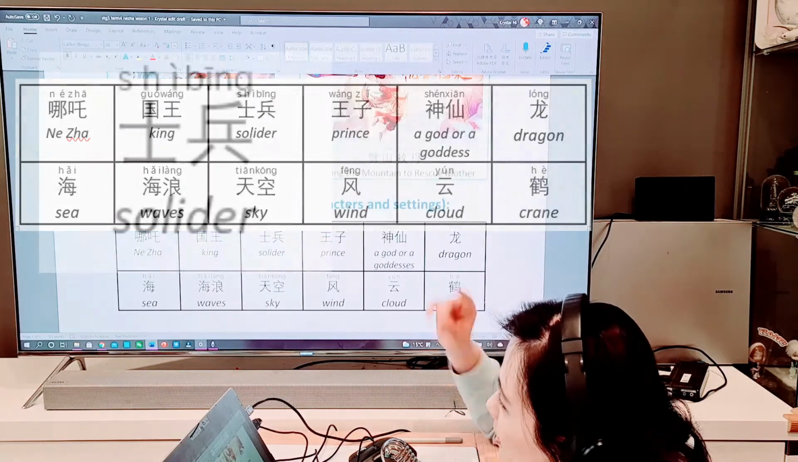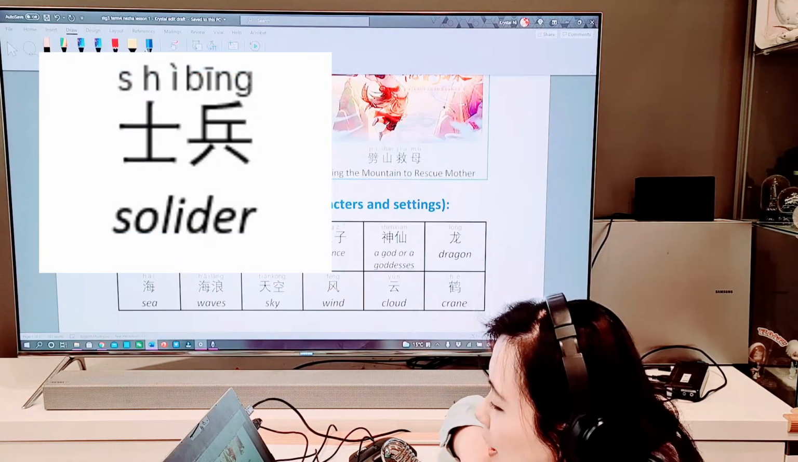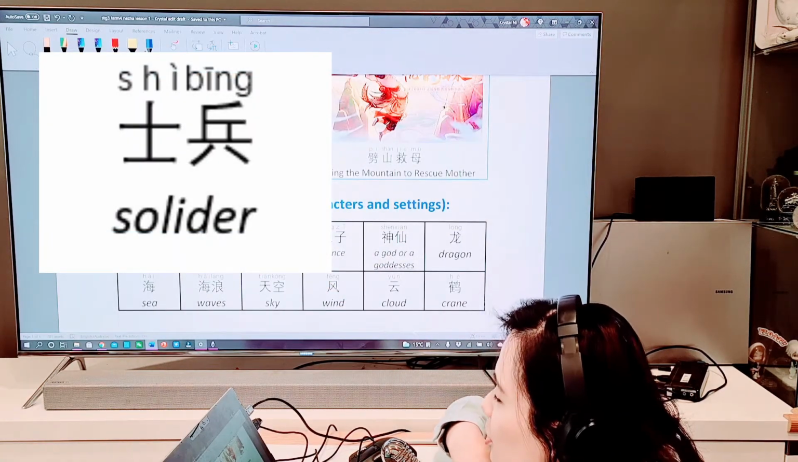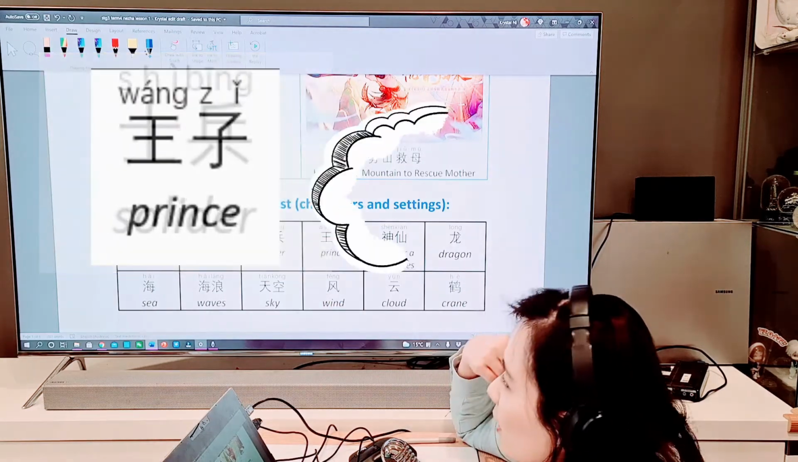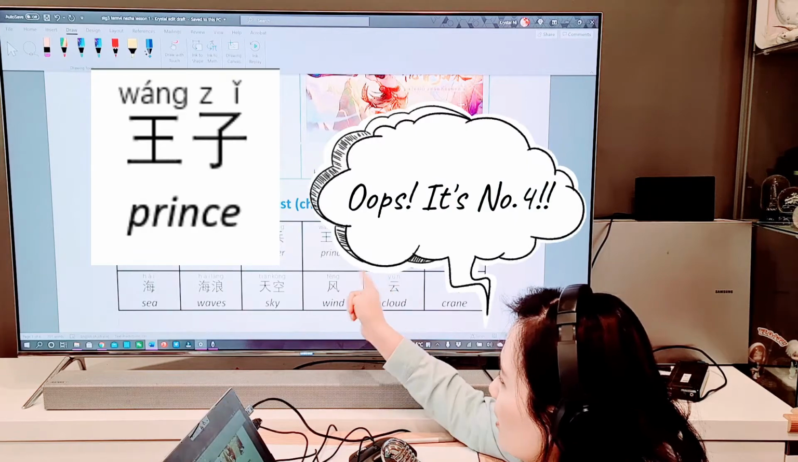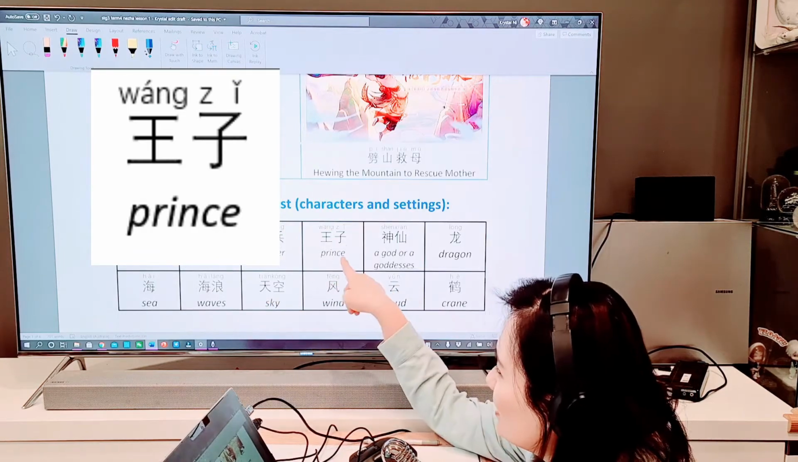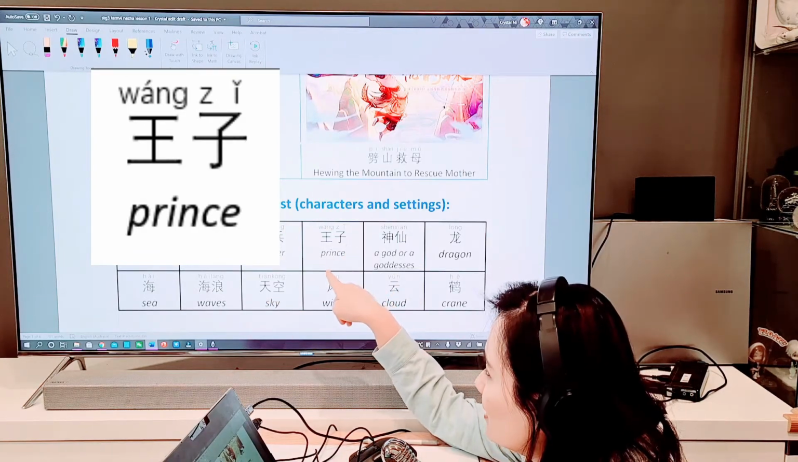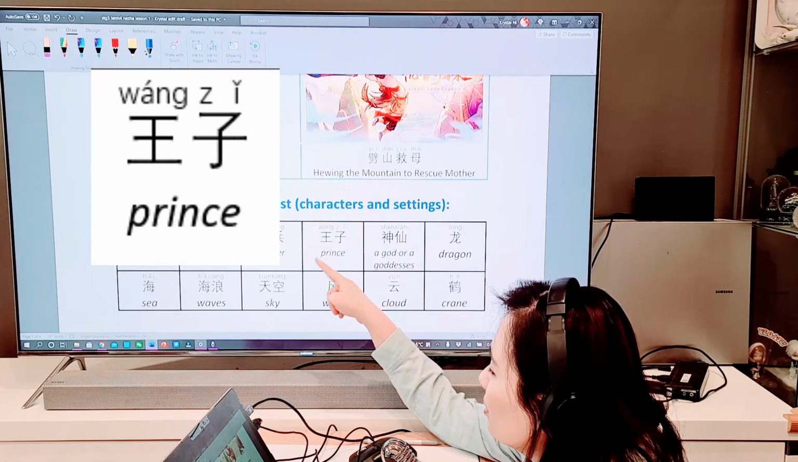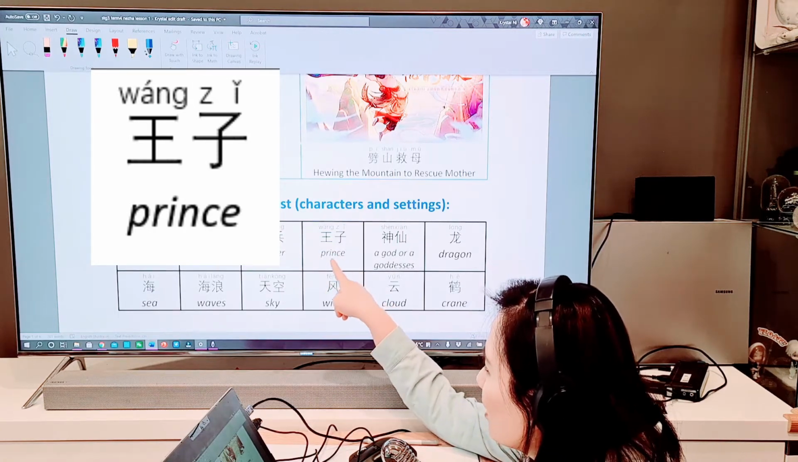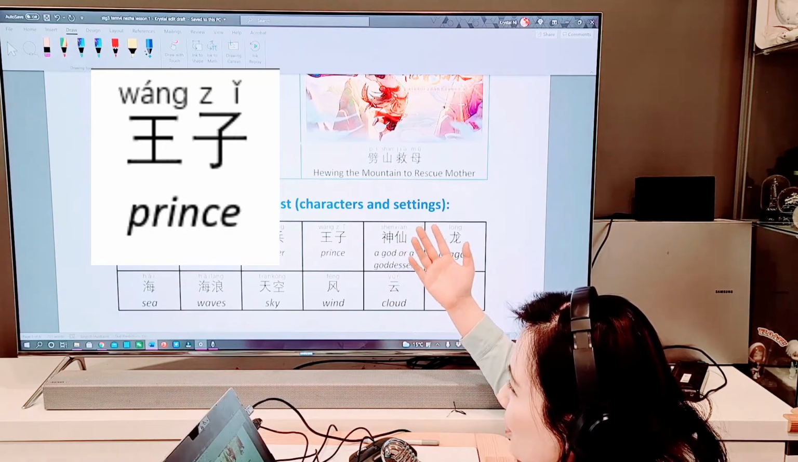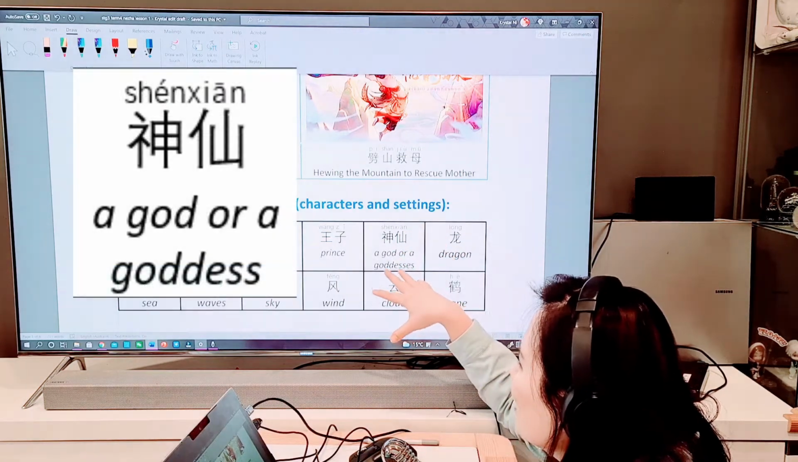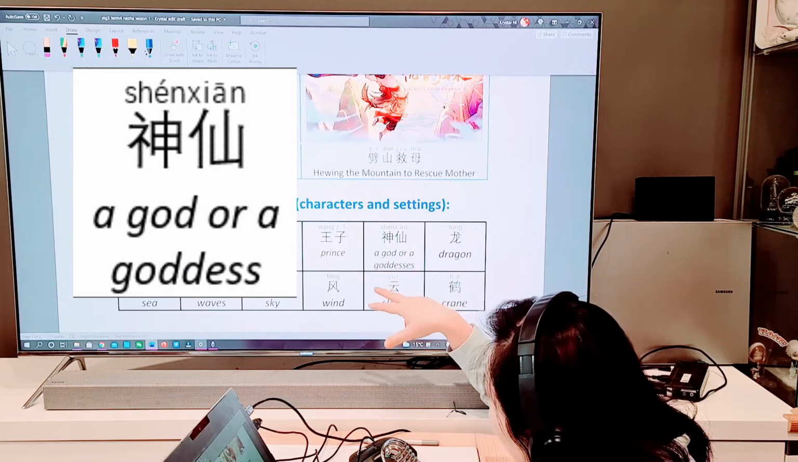The third one is 士兵. 士兵, we have learned it before in quest, journey, quest and return. 士兵, soldier. Number 3, 王子. 王 is the king, 子 is the son, 儿子, son, 子. So the son of the king, that's 王子, prince. So who is the prince in the story? I wonder.